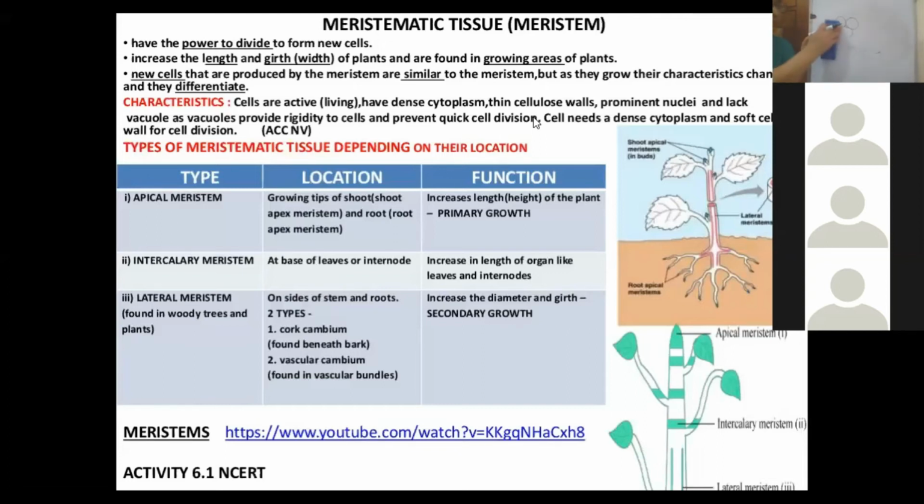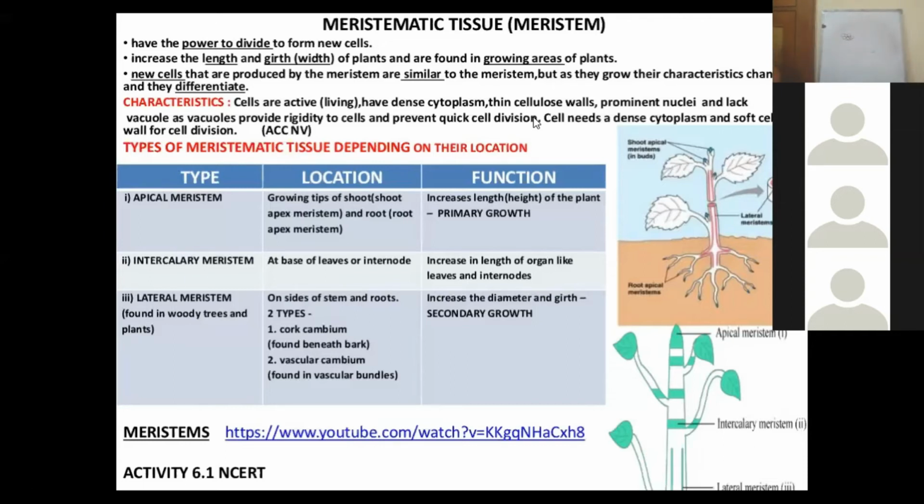But when you see the meristematic tissue under the microscope, you will see that there is no such space between these cells. No such space is seen in the meristematic cells. So there is an absence of intercellular space between the cells.